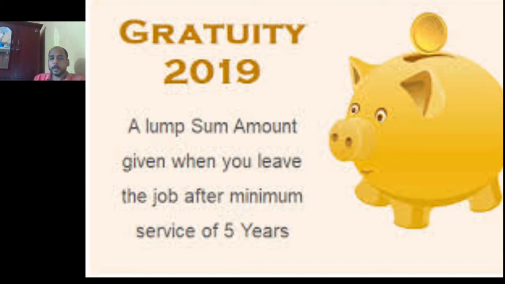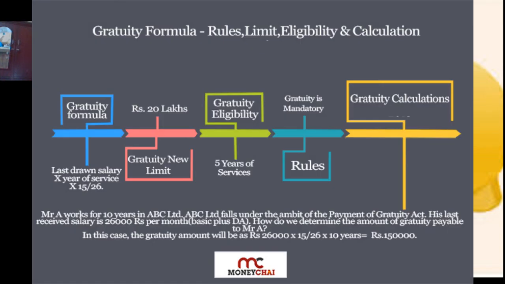If a person dies or becomes handicapped because of any accident while working, he may also get gratuity at that time. So if it is received by a government employee, the whole amount is exempted.